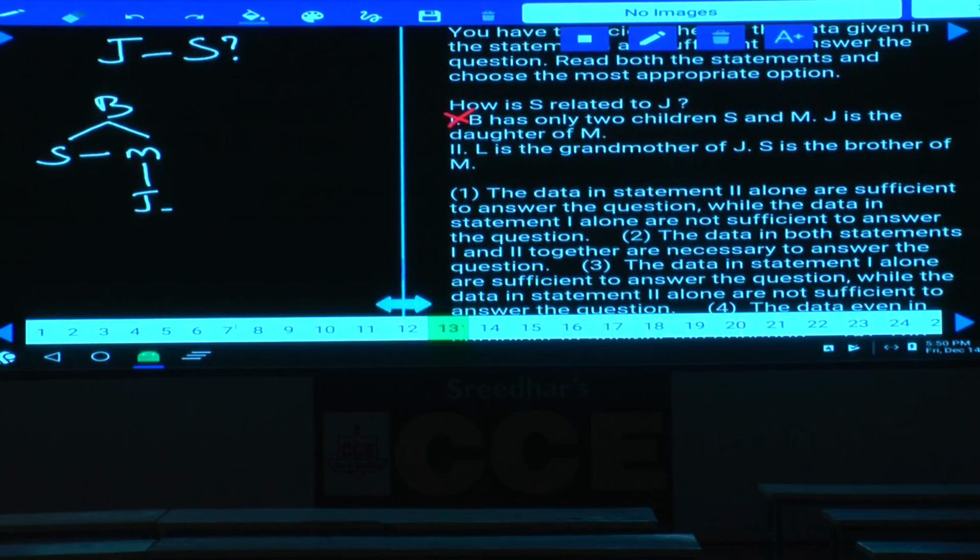Then coming to condition number 2, L is the grandmother of J. J is here. That means J's parent's mother is L. L is the grandmother of J. S is the brother of M.